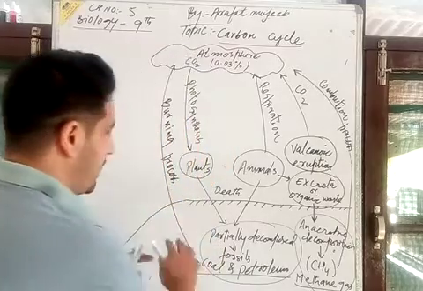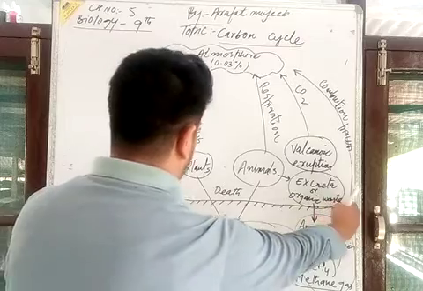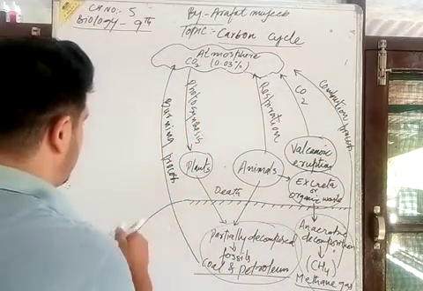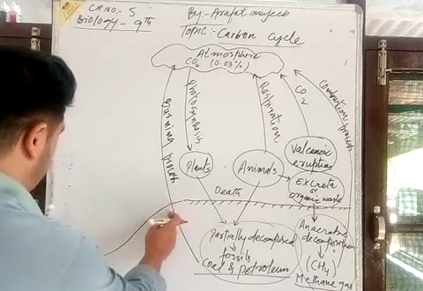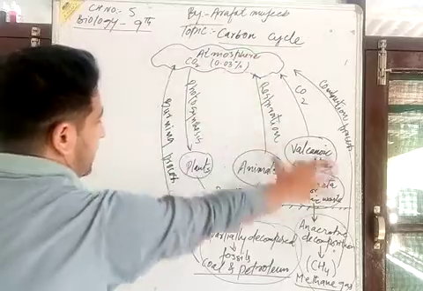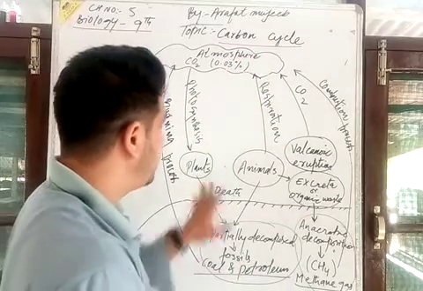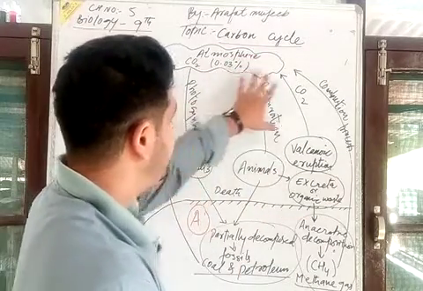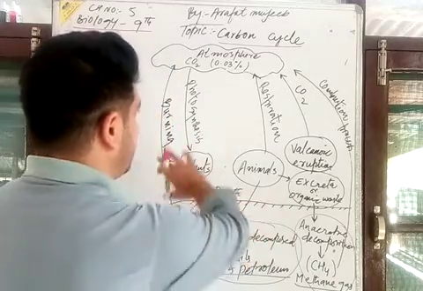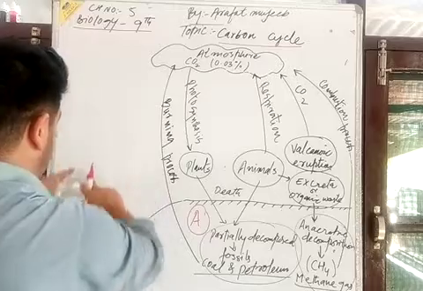Then it is all about the surface of the land. If we talk about this part, this is the A part. It is the contribution of the terrestrial ecosystems. Terrestrial ecosystems contribution. This is the hydrosphere contribution.